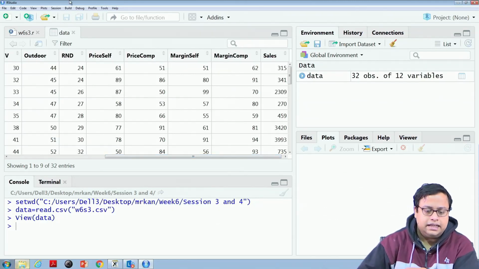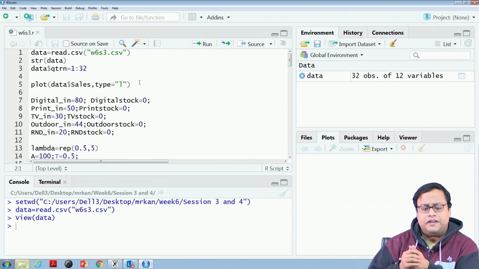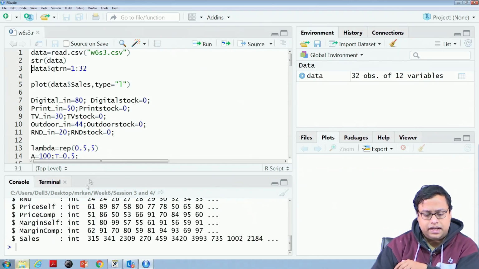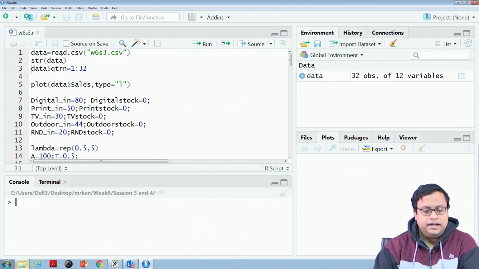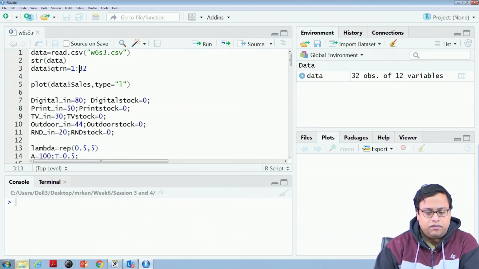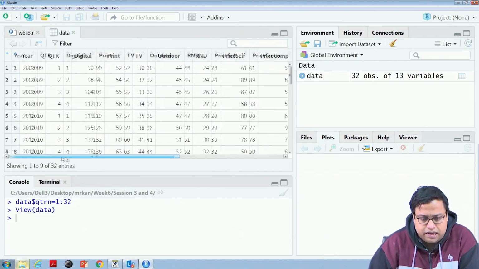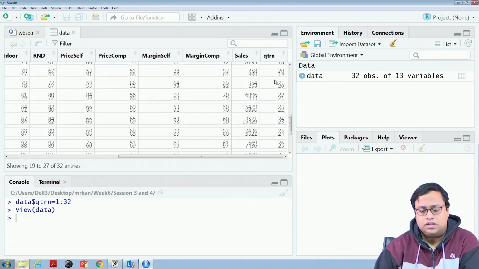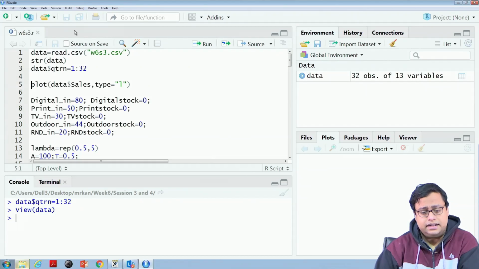Now, this coding is difficult first of all, so we will do it step by step. The first thing is I will check the structure of the data. The structure looks fine, everything is integer, so I can play with them. Then I create a QTRN variable from 1 to 32, which is nothing but the quarter number, the time stamp basically. I have created this column, which starts from 1 and goes up to 32, the serial number column. This will be used in the trend analysis later.